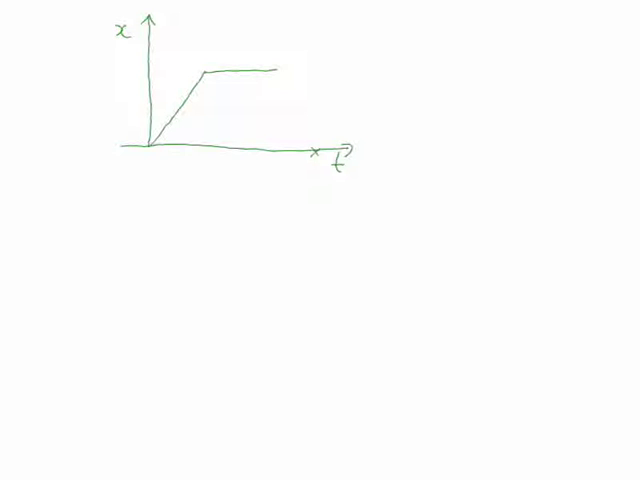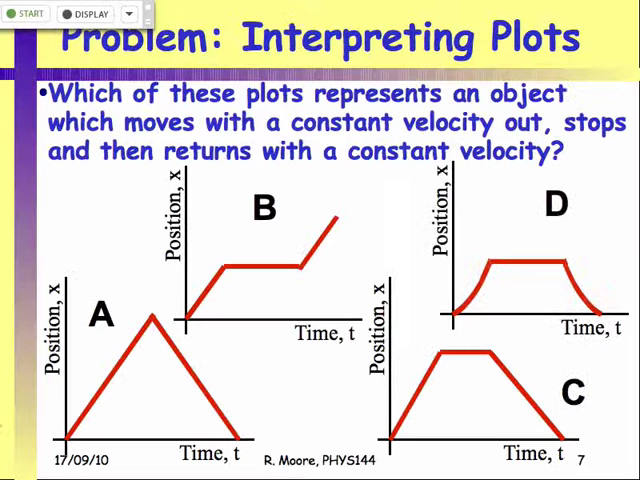The other way you can think about it is if it's returning, it must have a velocity in the opposite direction to its initial velocity. Well, it started out with a positive gradient here. So you've got to end up with a negative gradient, an opposite sign gradient at the end. So you've got to have a line that slopes down. Either of those two arguments will point you to C.